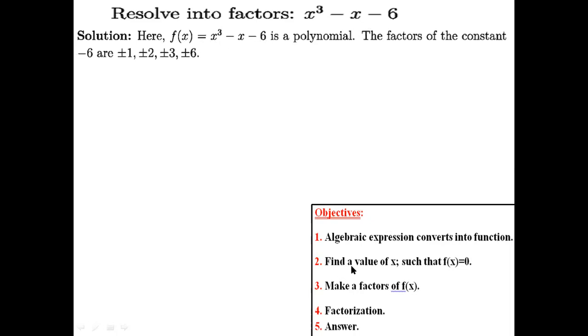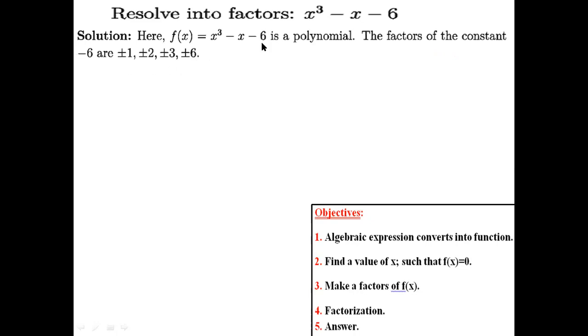Our second work is to find a value of x such that f of x equals 0. I told you that the value can be found in many ways. Among them, factors are very important. We have to find the factors. Here it is 6. We will first see who are the factors of 6: plus minus 1, plus minus 2, plus minus 3, and plus minus 6. These are all the factors of 6.